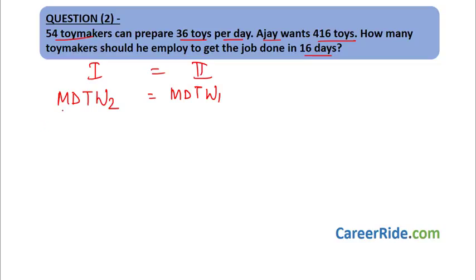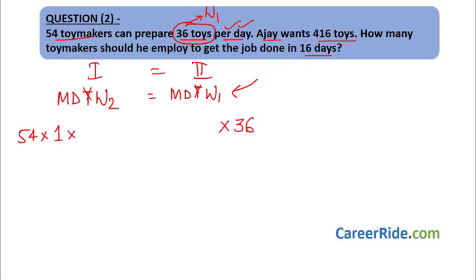Now, case 1, number of men would be 54 toy makers, right? How much is the number of days? 54 toy makers can prepare 36 toys per day. So number of days would be 1. Now time is not given in both the cases, so we need not consider time. We'll simply neglect time. Now work done. They prepare 36 toys per day. Preparing 36 toys is quantifying the work, that is nothing but work done in first case. Where will it come? It would come over here. So let's write 36 over here.